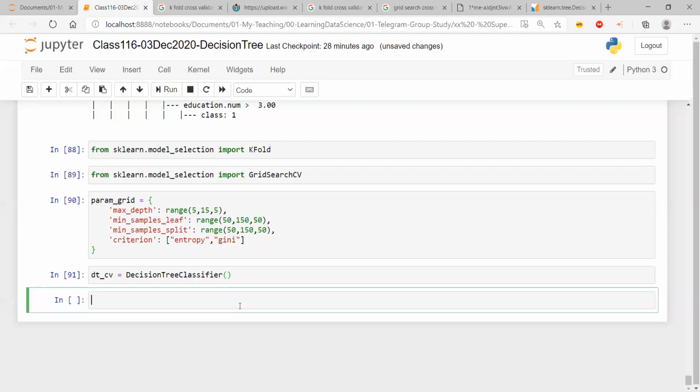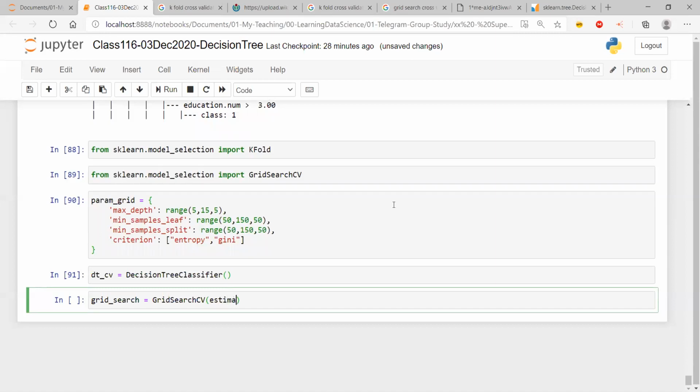I'm not passing any parameters here. I don't want to pass any of these parameter values over there. How am I going to pass them? I'm going to create a variable called grid search, and that grid search will basically be an object of GridSearchCV. Here I want to pass the parameters.